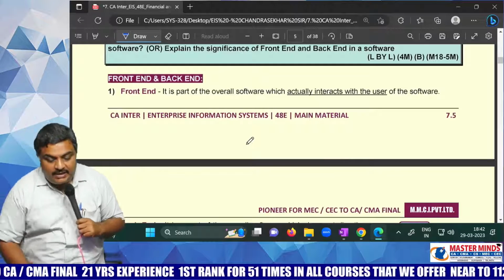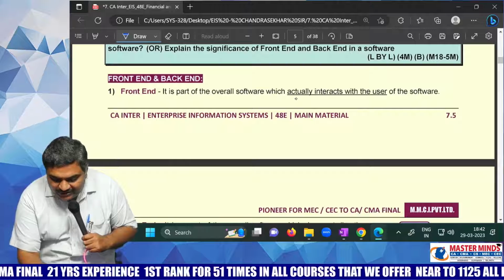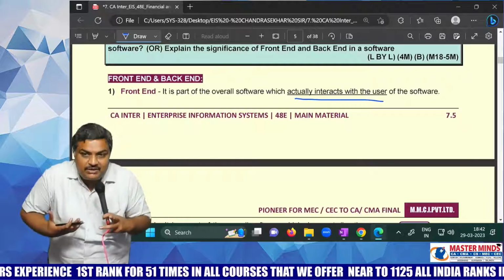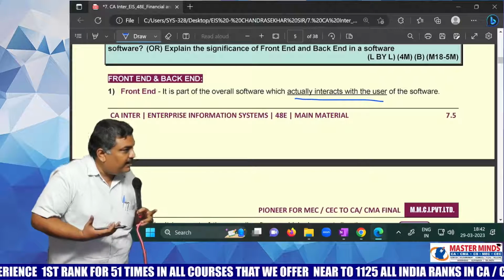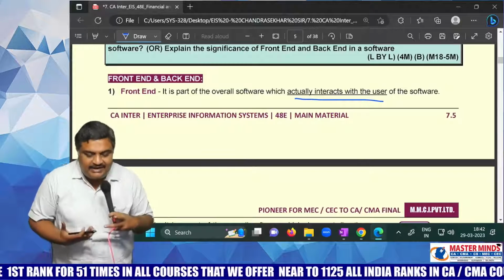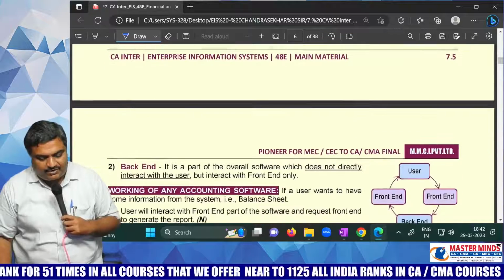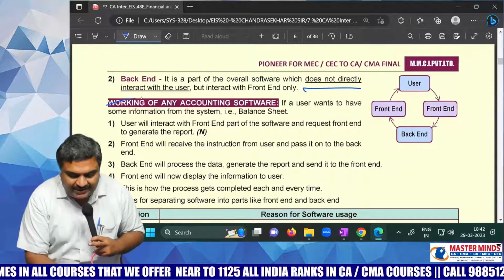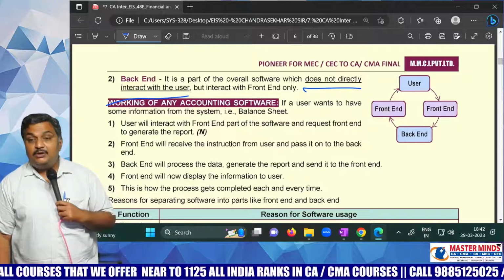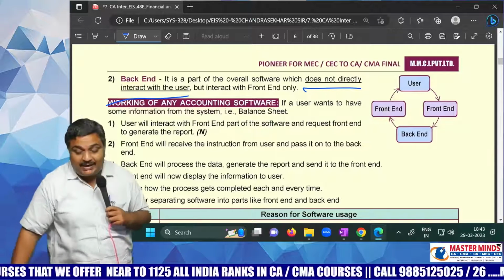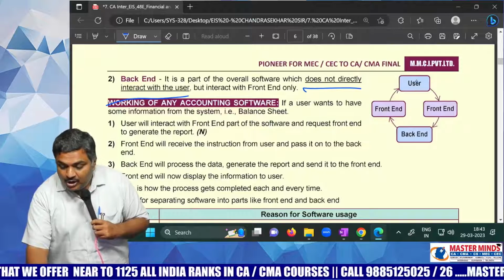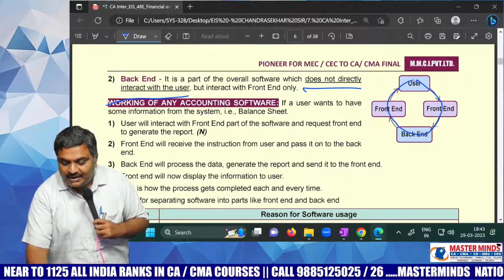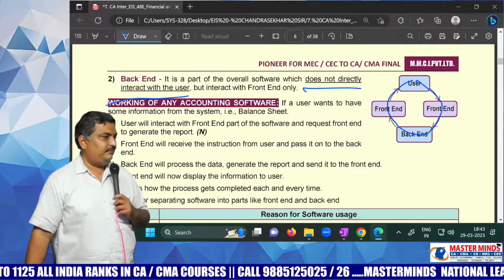Okay. Front end is the part of the overall software which actually interacts with the user of the software. So the part of the software with which you can interact, where you can enter the data, you can fill the data, that is called as the front end part of the software. And now coming the back end, and back end does not directly interact with the user. Then you may ask me, sir, how can I interact with the back end? Here is the diagram. You are the user. You ask the front end, the front end asks the back end, the back end gives to the front end, and the front end shows to you. Okay.